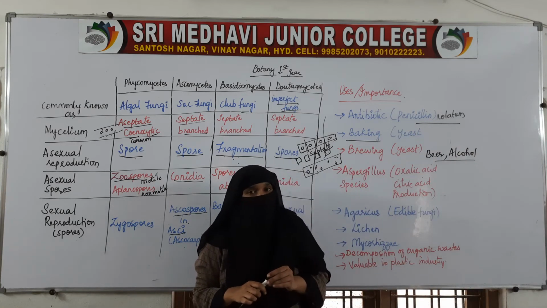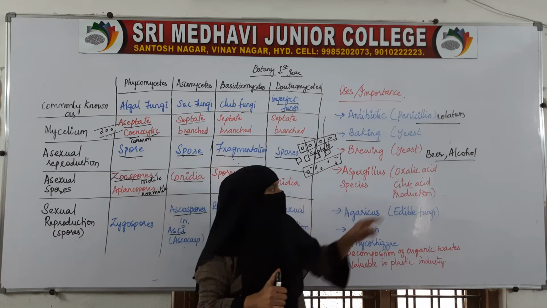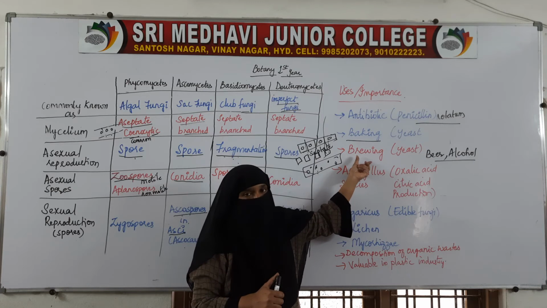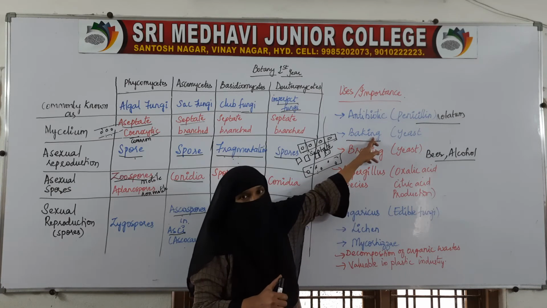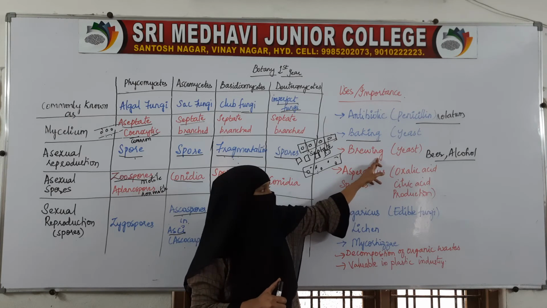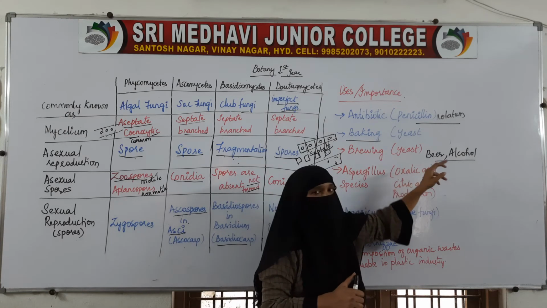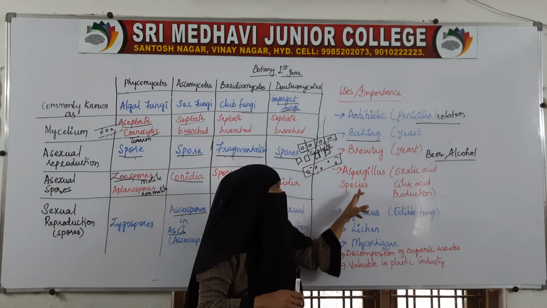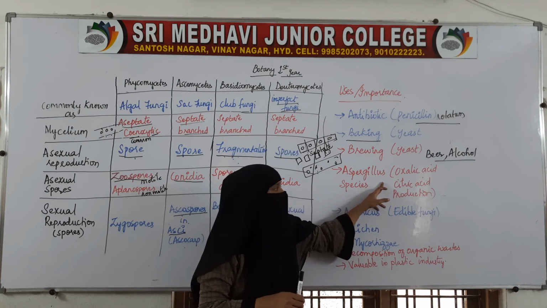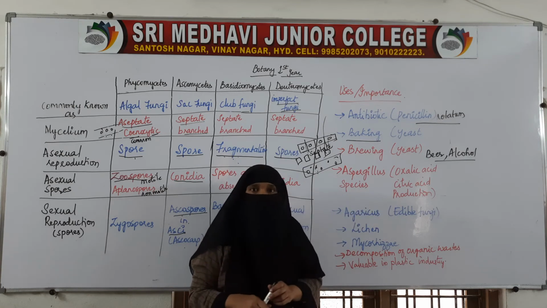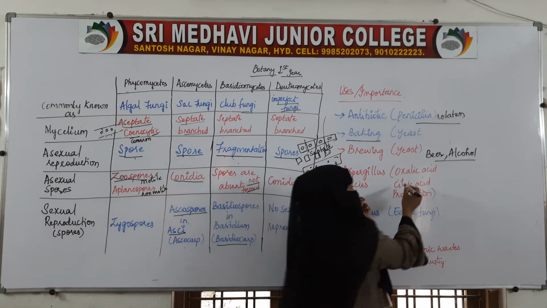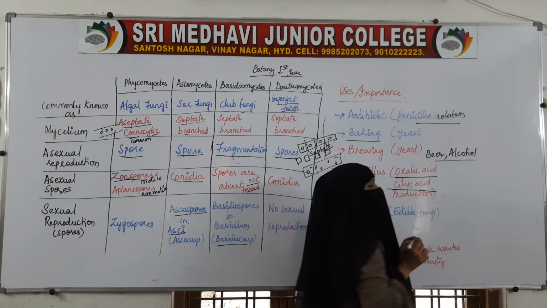So, it is helping in the brewing industry as well as the baking industry, in making bread and in the production of beer and alcohol. Here, Aspergillus species help in the production of oxalic acid and citric acid.